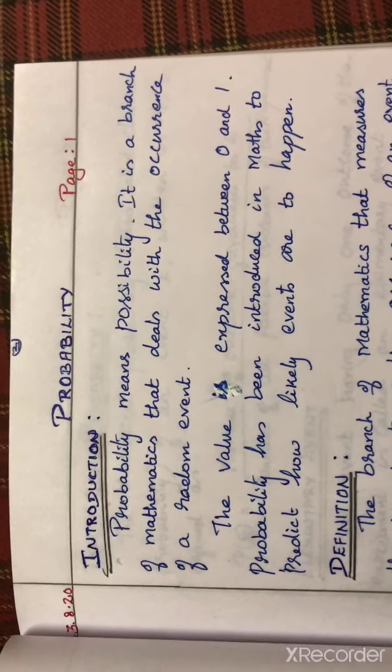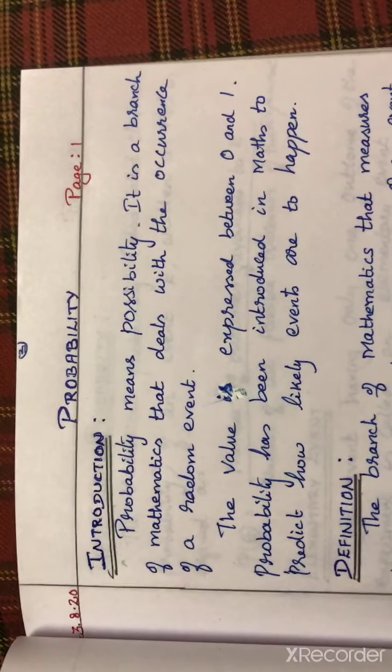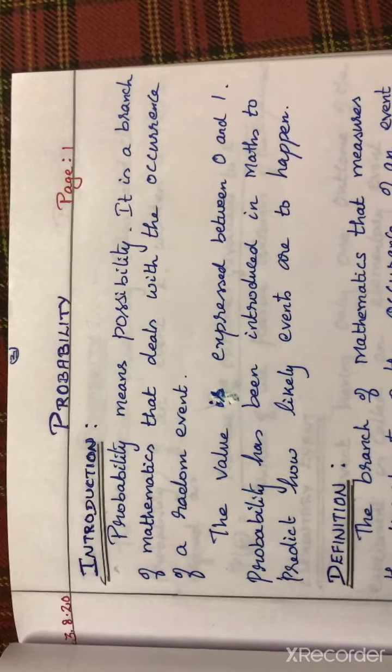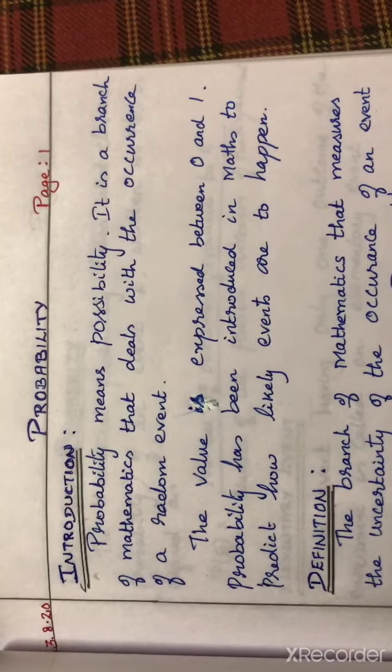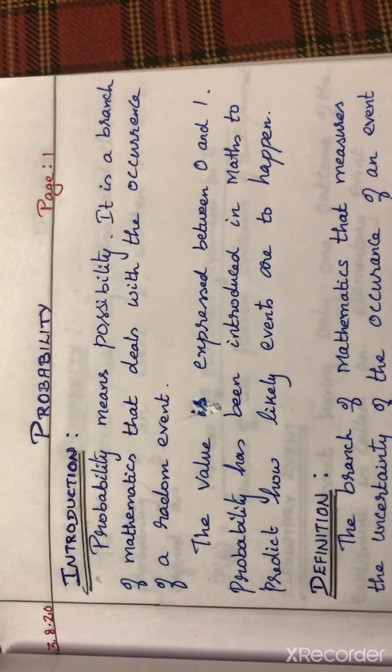Probability is a chapter you have learned in all classes starting from 6th standard. Probability introduction: probability means possibility. It is a branch of mathematics that deals with the occurrence of a random event. The value is expressed between 0 and 1. Probability has been introduced in maths to predict how likely events are to happen.